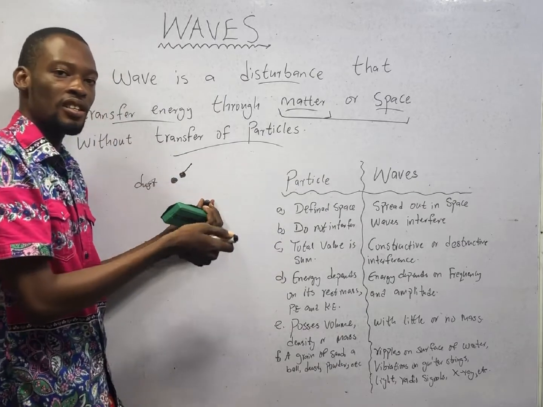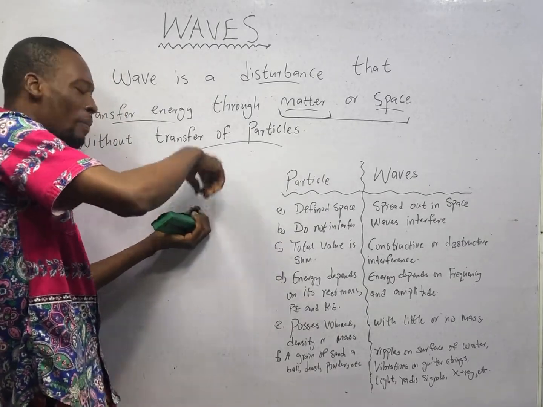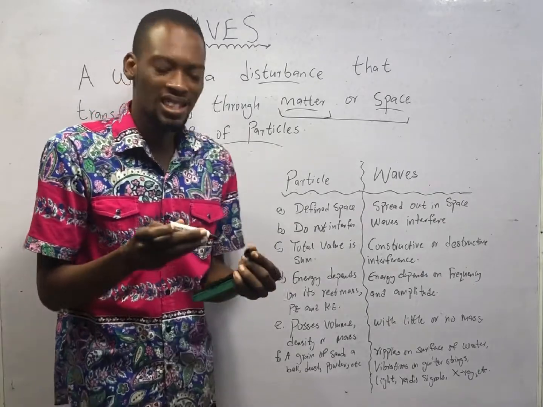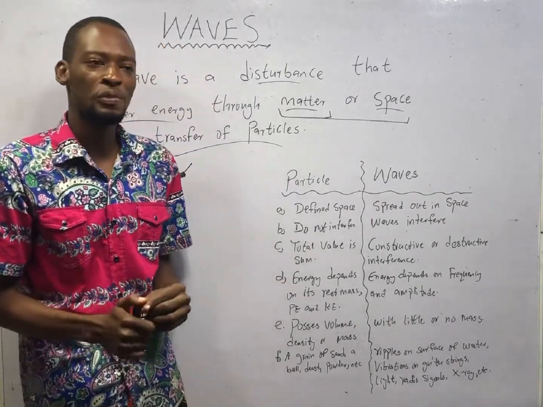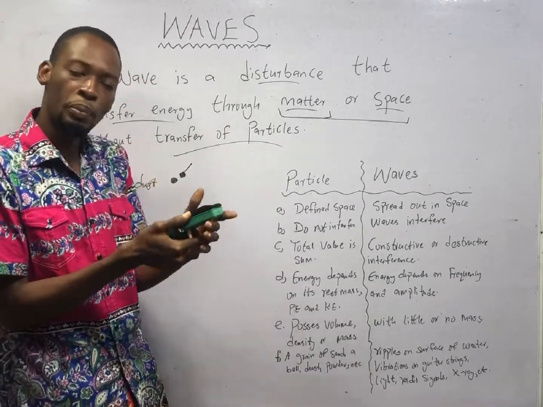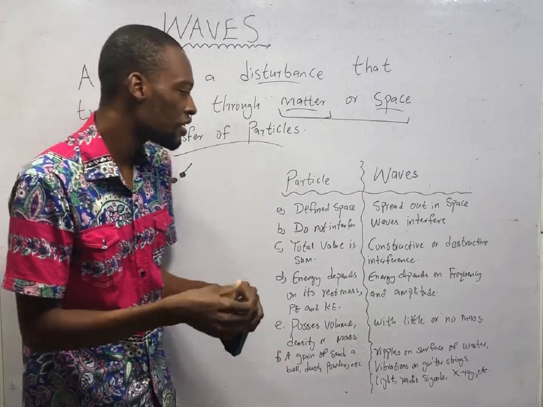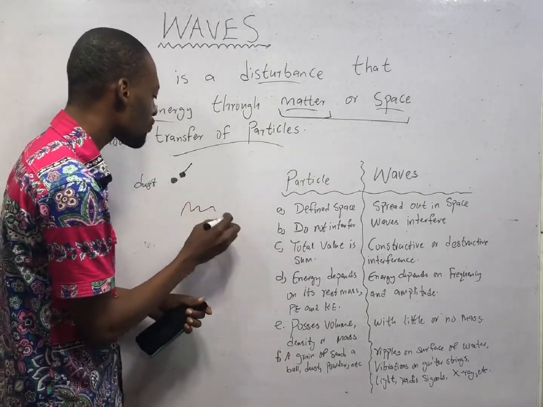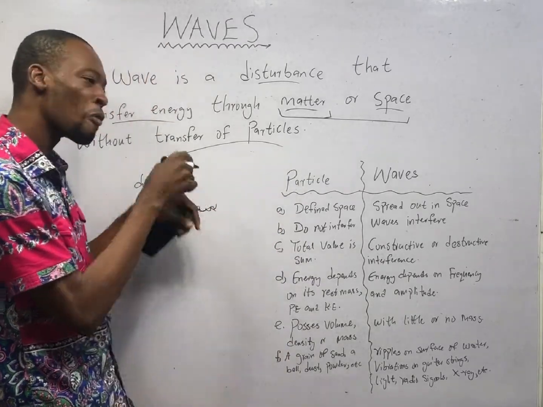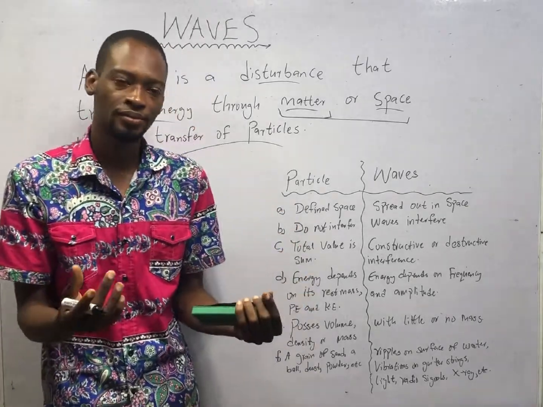It can be closer or far away, but it can't occupy the same space. So when one particle is present, another particle cannot be exactly in that position. They do not interfere. But waves interfere. If one wave is here, another wave can still come and occupy that same space. We refer to that as interference.